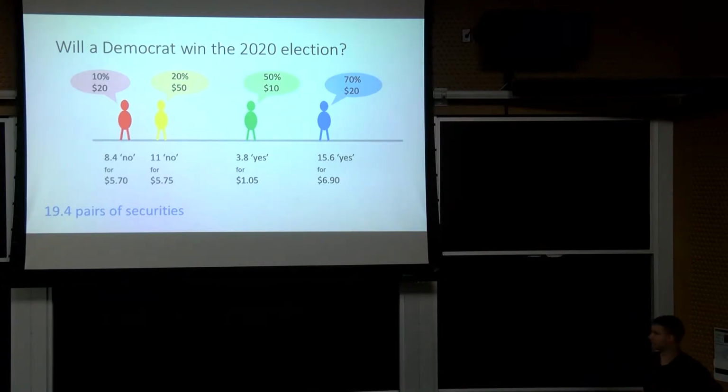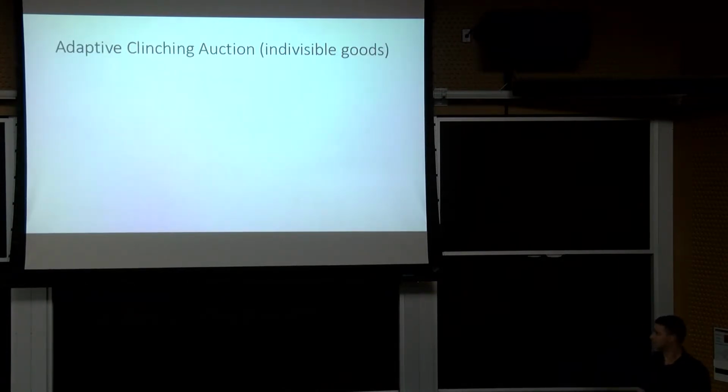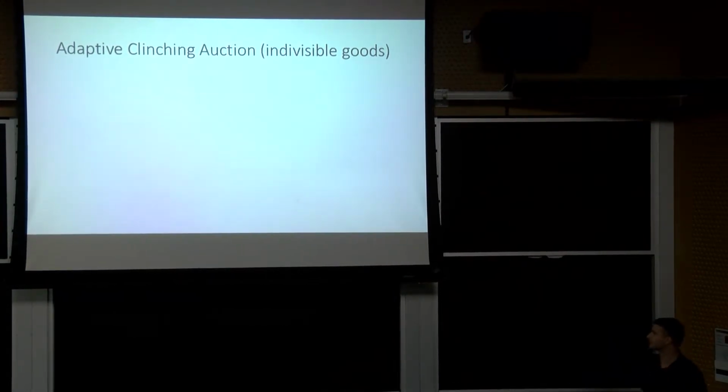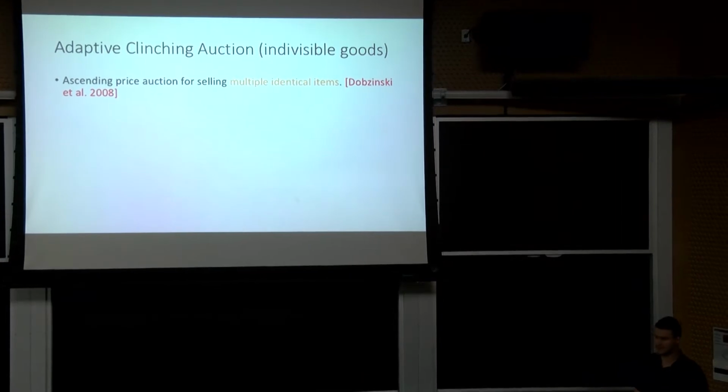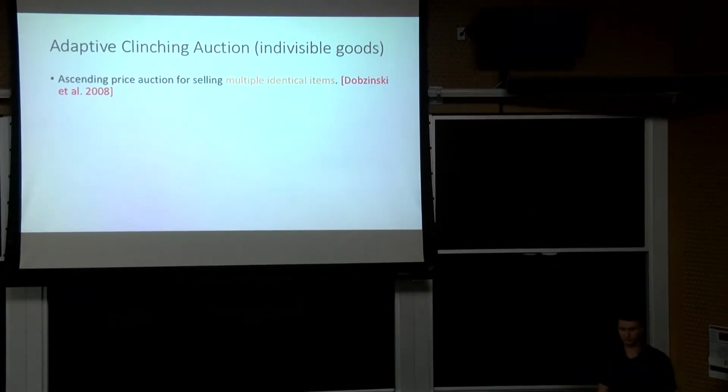So the starting point for how we want to go about this is to think about whether there's a more efficient way that we can allocate these securities. And of course there is. It's called the adaptive clinching auction. We're going to want to use this for divisible goods because we want our securities to be allocated in a divisible way. I'm going to give you some intuition about how this works in the indivisible case and carries over quite nicely. So the adaptive clinching auction is an ascending price auction for selling multiple identical items.